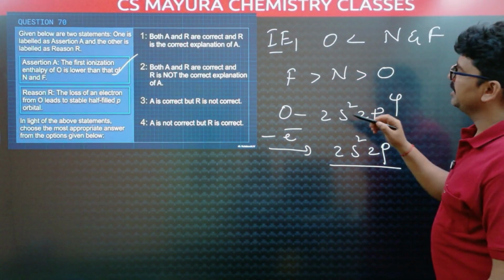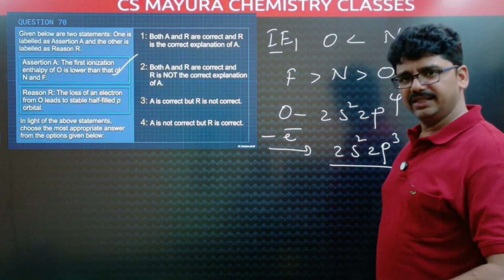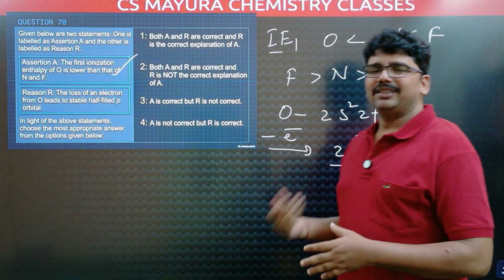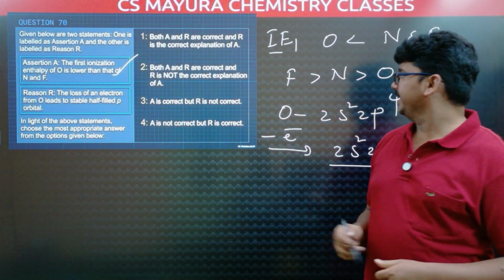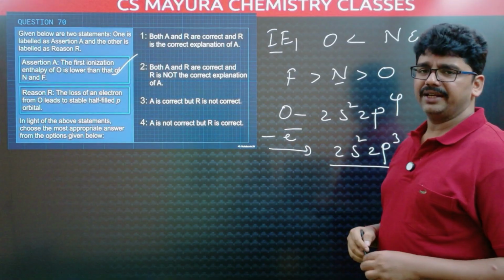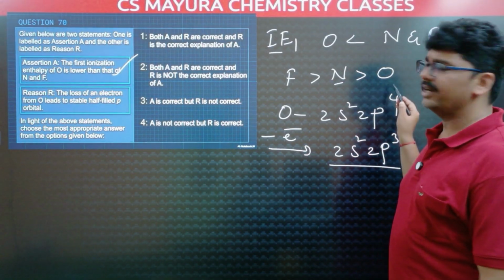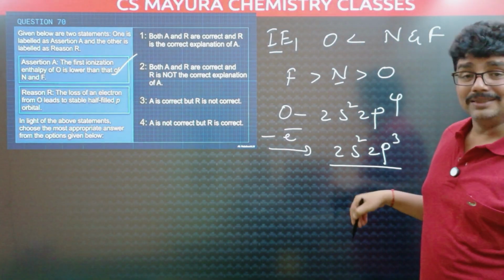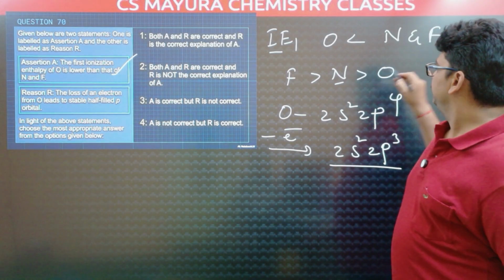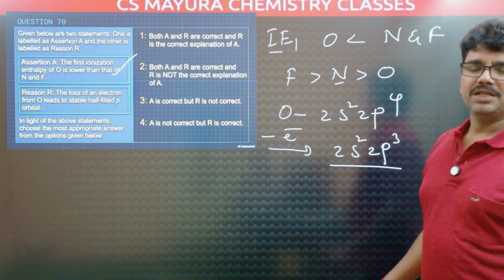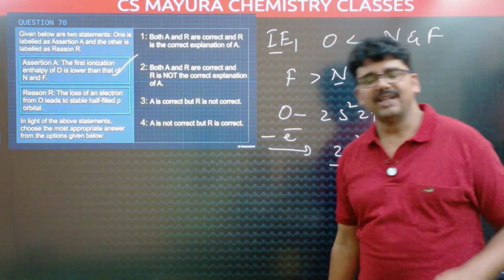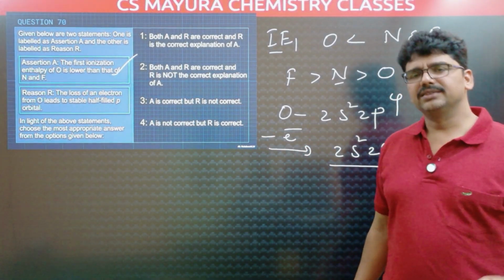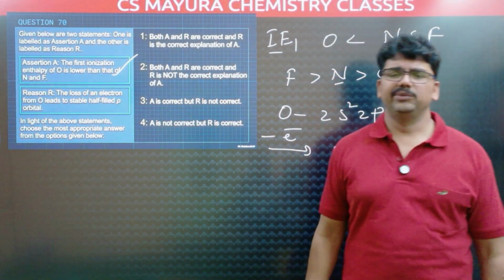What is the correct explanation here? Left to right, ionization enthalpy increases because the size decreases, but the ionization enthalpy is exceptional with half-filled and fully filled configurations. Here nitrogen has a half-filled configuration, that's why its ionization enthalpy is greater than oxygen's. After removal of an electron, oxygen gets a half-filled configuration, but that is not the reason here. Why the second ionization enthalpy of oxygen is higher than nitrogen's, you can explain like this: after removal of one electron it gets a half-filled configuration, so it is more stable.